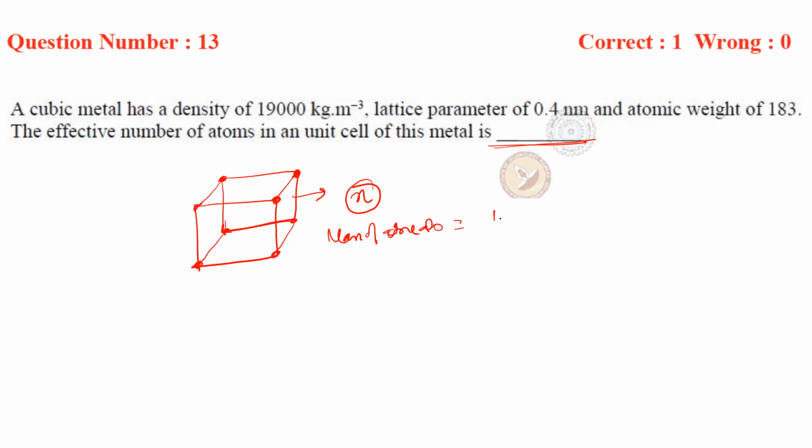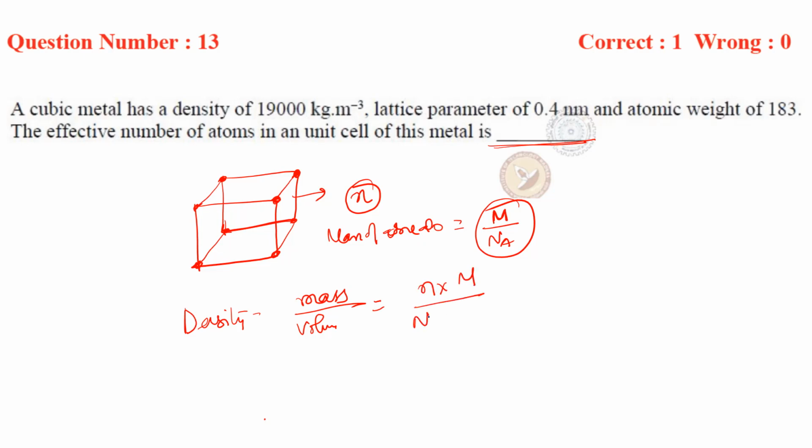Molecular mass is the mass of 1 mole of atoms. So the mass of one atom will be m divided by Avogadro number, right? And we know that density is equal to mass upon volume. So mass will be nothing but the mass of the atoms, n into m by Na, divided by volume. The volume will be a cube, where a is the edge length. So we'll put these values over here.